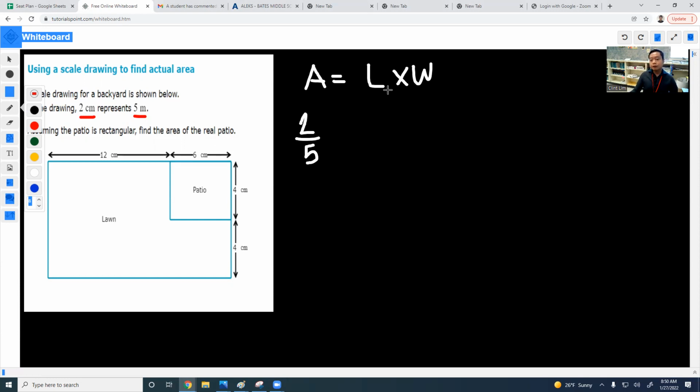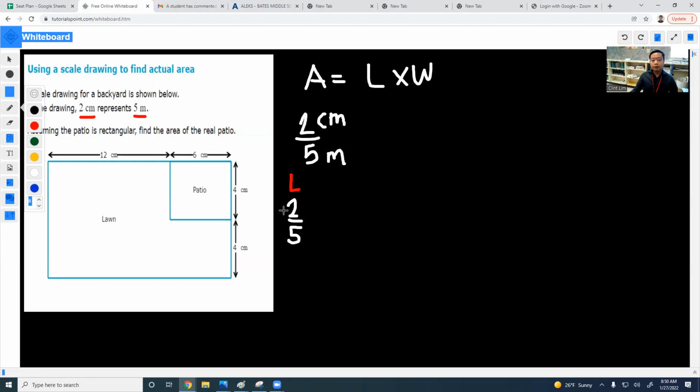Now, we are going to find the value of each length and width because the only measure that we got so far is measurement in centimeters. So let's go ahead and find out what is the actual value of our length. So let's start with that. I'm going to put the length on the left side, and I'm going to write down the ratio of 2 centimeters is equal to 5 meters. All right. So it's going to be writing down the units right here.